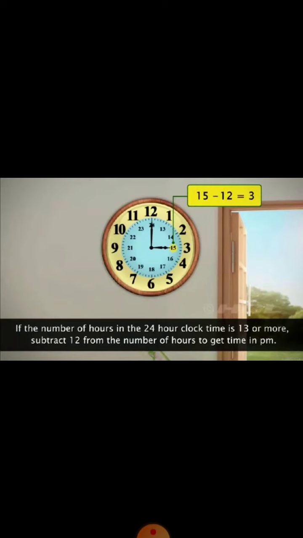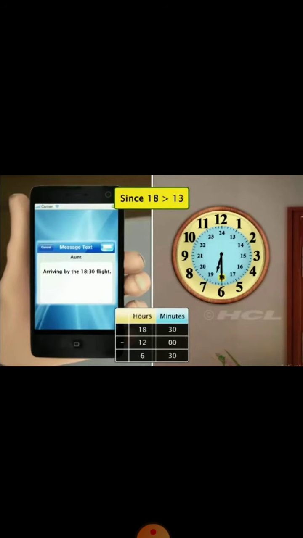Okay. Next, since 18 is greater than 13, we will subtract 12 from 18 and get 6. So, Fatima's aunt is arriving at 6:30 p.m. Yes. So, my dear sweet students, I hope the concept of 12 and 24-hour clock is clear.